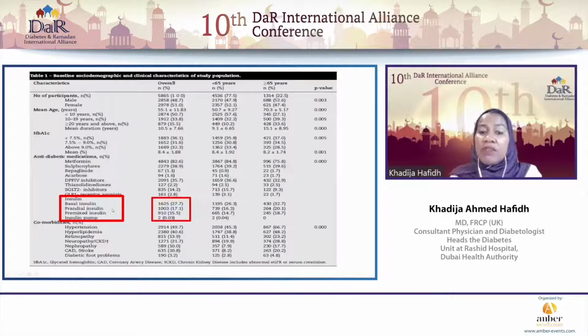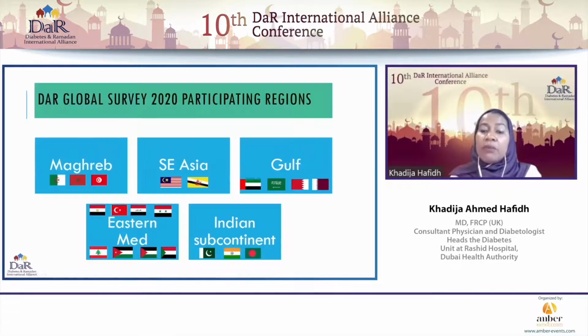Now, this was a survey that was conducted in 5 geographical regions. We had the Maghreb, represented by the countries with the flags shown on the slide. We had Southeast Asia, we had the Gulf countries, we had the Eastern Mediterranean, about 12 countries in there, and the Indian subcontinent. And so what I'm now going to do is show you some of the data from this survey. This is unpublished data, but we have a lot of insights from the survey.